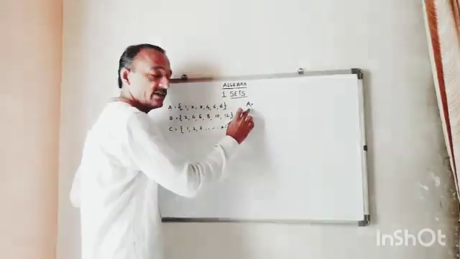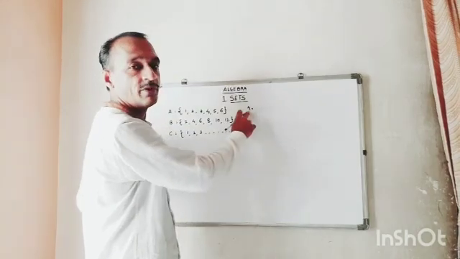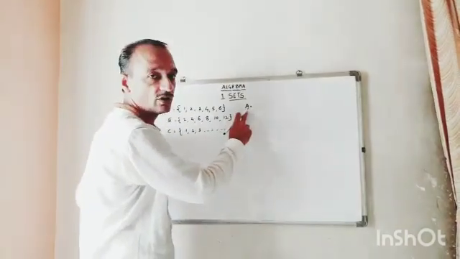As I said earlier, the name of the set is written in capital letters of the English alphabet.